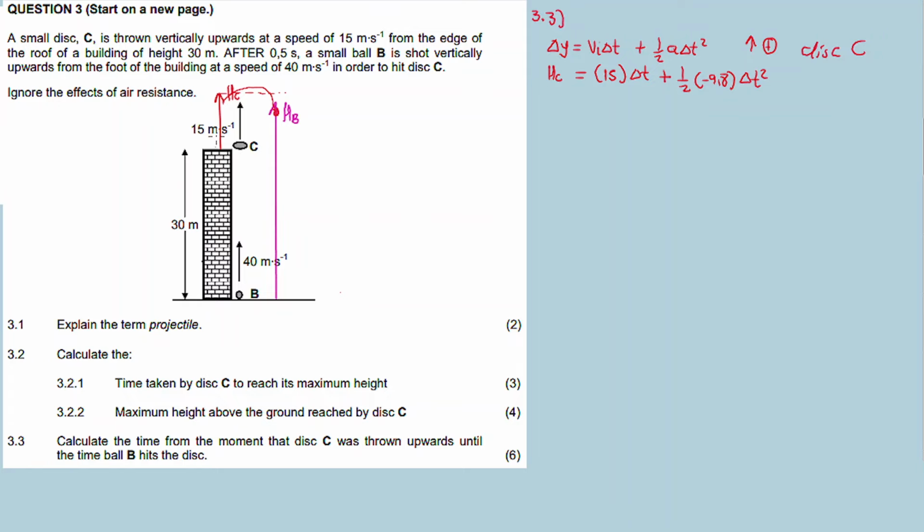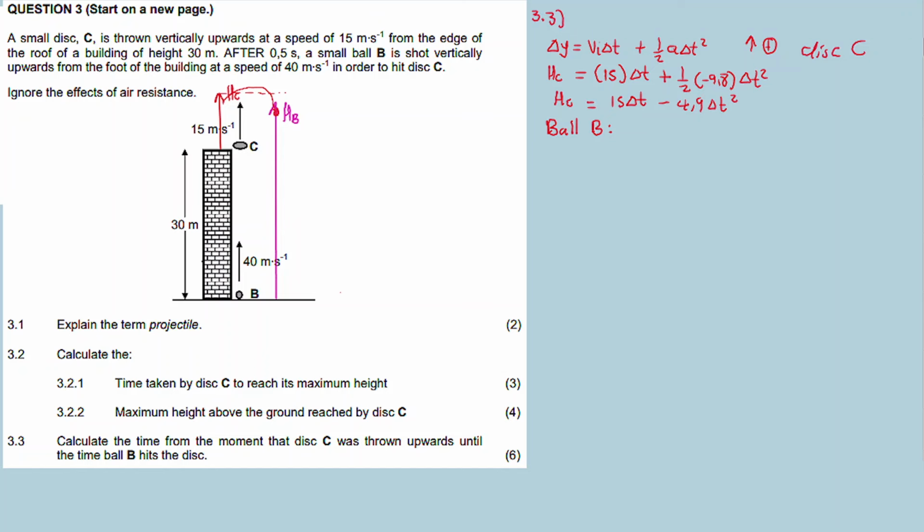So HC is the height traveled by disk C to meet up with B. The initial velocity is 15, time is the time it takes for disk C to reach the point where they meet ball B, right? And then this is gravitational acceleration. Now let's simplify further into 15 delta t minus 4.9 delta t squared.